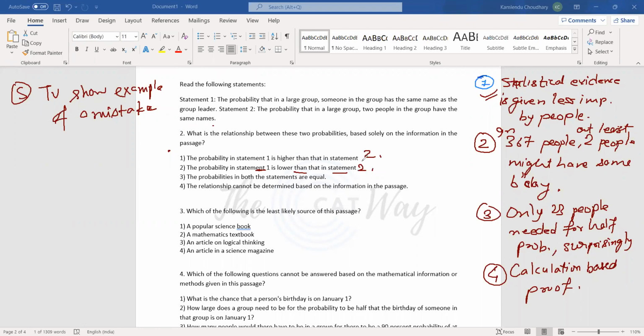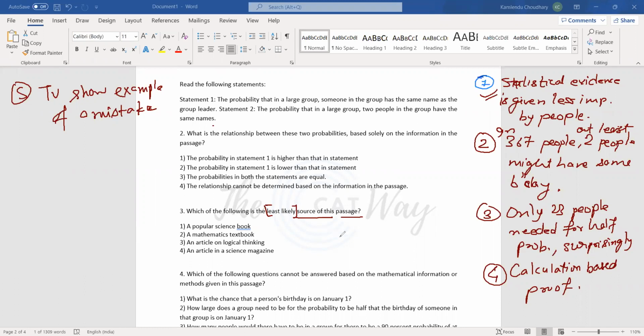Okay, statement two, then. Now let us move to the third question. Which of the following is the least likely source of this paragraph? Okay, least likely needs to be kept in mind here.